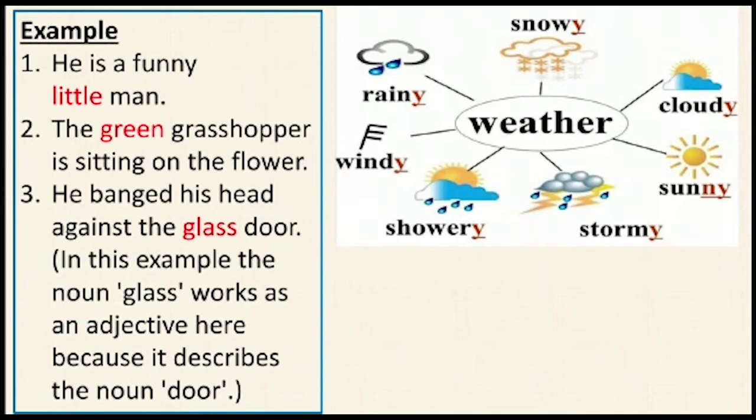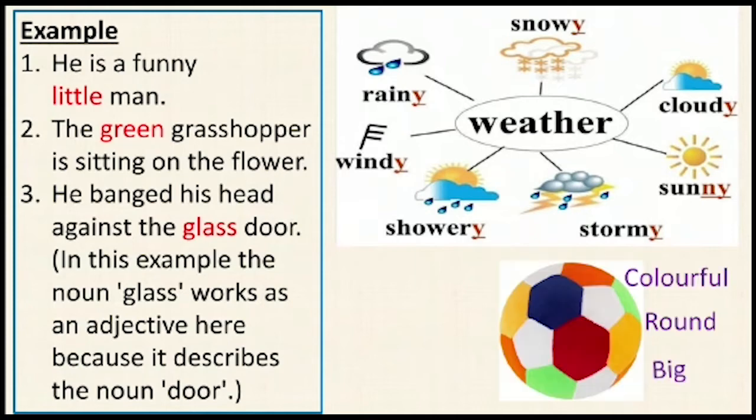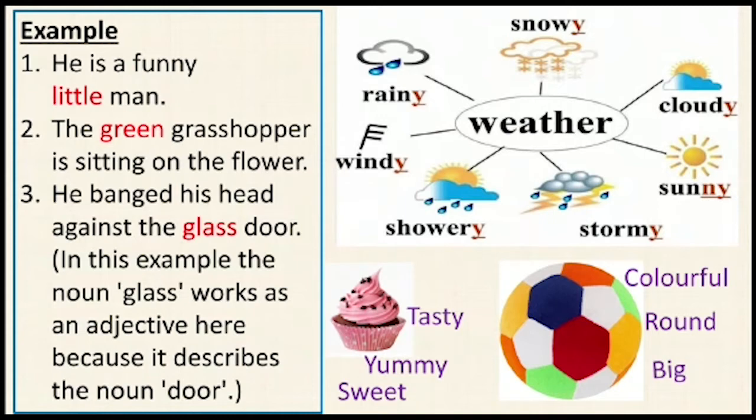So here are different words to describe weather, like snowy weather, cloudy weather, sunny weather, stormy weather, showery weather, windy weather, rainy weather. So all these words ending with y are adjectives here. Next we have a colorful ball, a round ball, a big ball. These three words are adjectives which are describing the physical appearance or physical property of this ball. Next we have a tasty ice cream. It's yummy, it's sweet. So these three words are describing the properties of this ice cream. Let's move ahead.